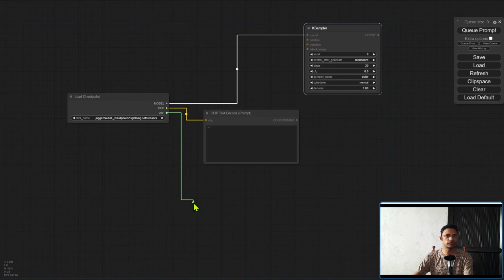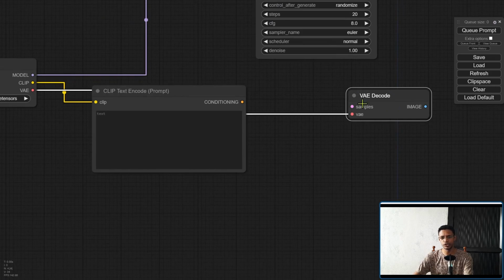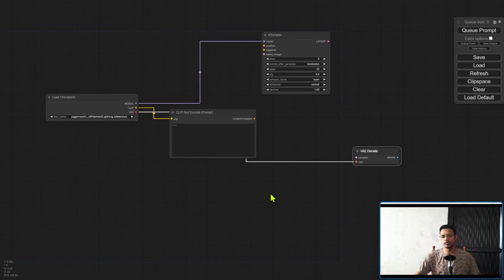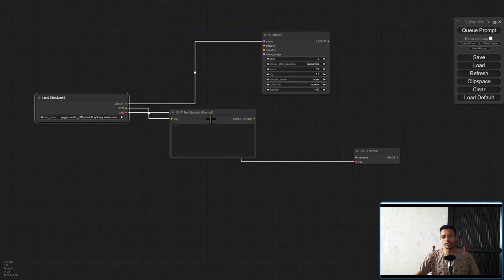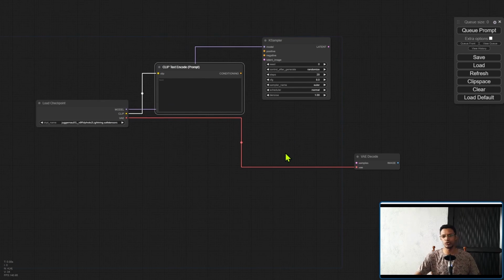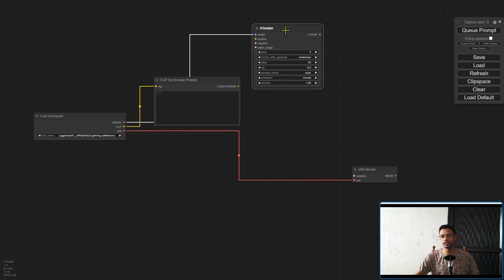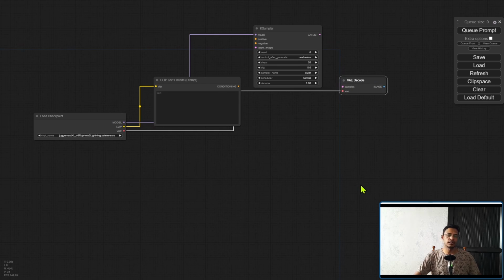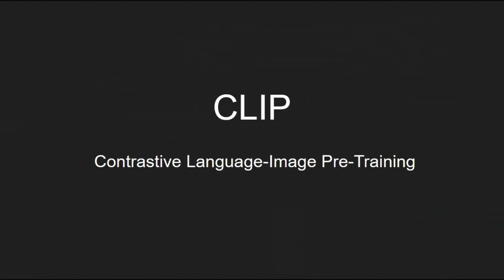In a simple text to image workflow, this VAE will go into a VAE decode node, which is usually after the KSampler. So the order will be: the clip goes into a clip text encode, which can be a positive or negative. The model will go into the KSampler, and then the VAE will be the last thing in the pipeline, inside the VAE decode. So let's start with the clip.